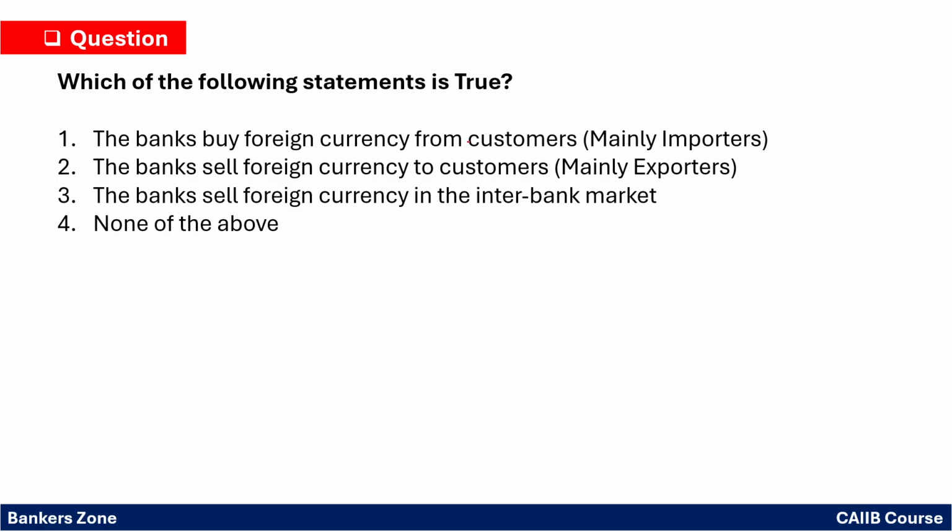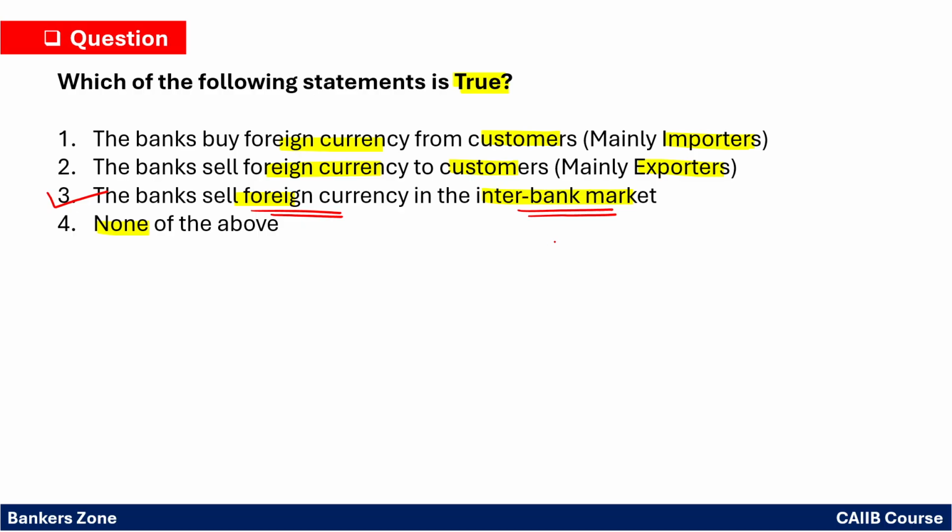Which of the following statements is true? We have to find the true statement. See, bank buys foreign currency from the customer in case of importers. Bank sells foreign currency to the customer in case of exporters, right? Bank sells foreign currency in the interbank market, none of the above. So we have to find the true statement. Friends, you have to understand one thing right here, because this is also important with respect to your first unit in the BFM. So see, bank sells foreign currency in the interbank market, it is the most accurate answer here.